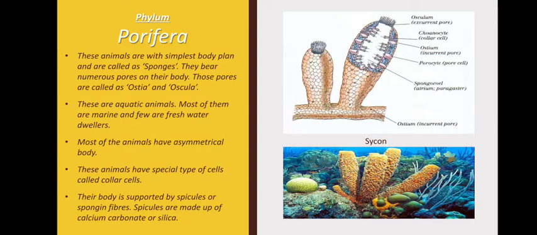These animals have a symmetrical body and they have special type of cells which is called as collar cells, and their body is supported by spicules or spongin fibers. Now these spicules, they are made up of calcium carbonate or silica. So these are the characteristics of phylum Porifera which you need to remember.